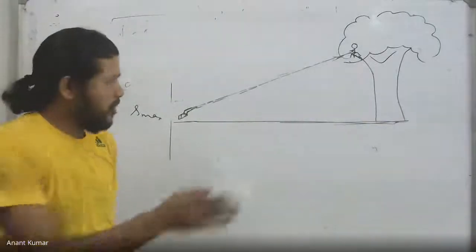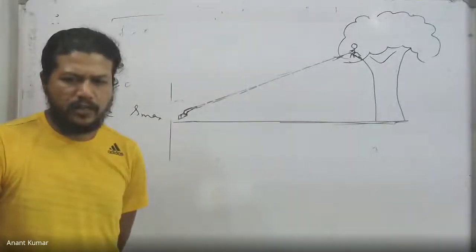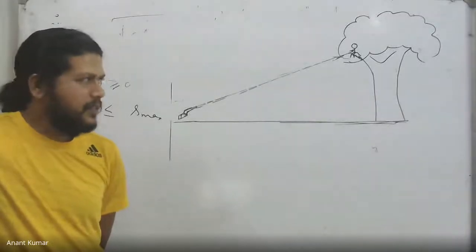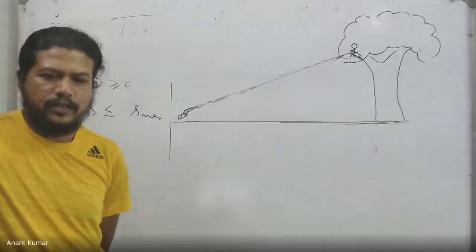Say the speed is enough so that the bullet is going to reach that much; that much we are assuming. But if the monkey is released, how can it hit? It happens exactly the same moment the trigger is pulled, so it will hit. In this case it will be saved, because it will try its best to save itself from the bullet.